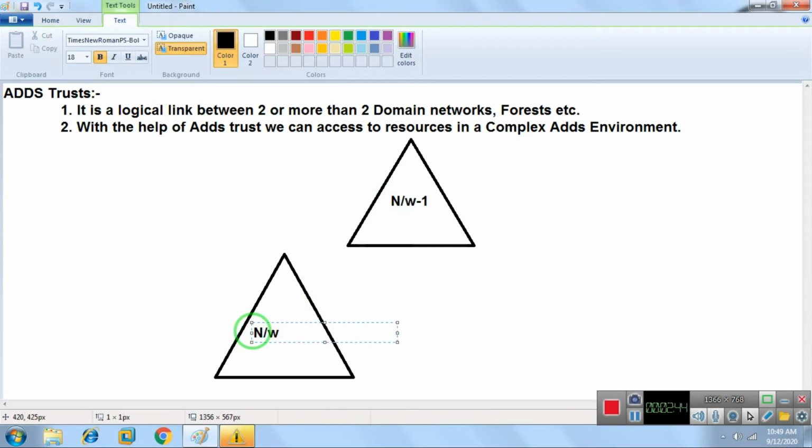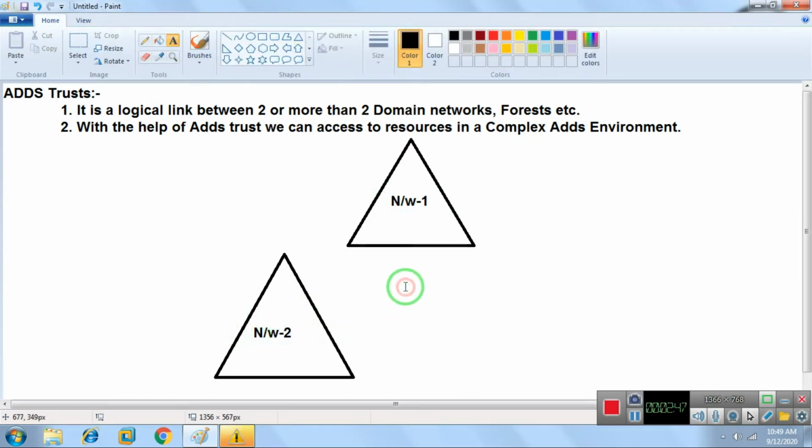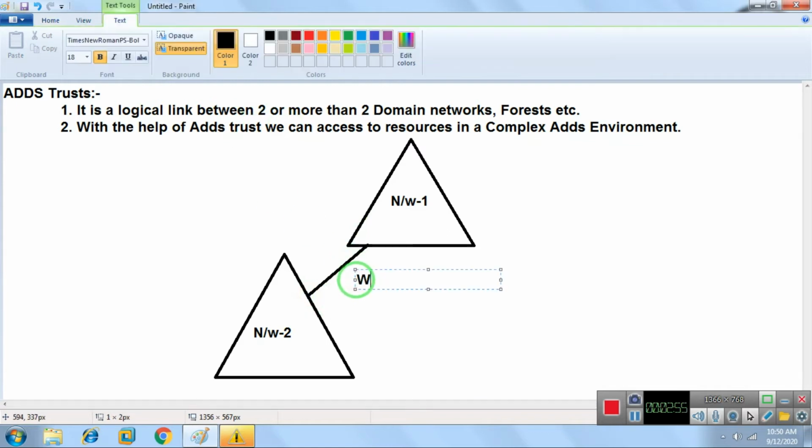These two domain networks are connected with each other with the help of one WAN link.